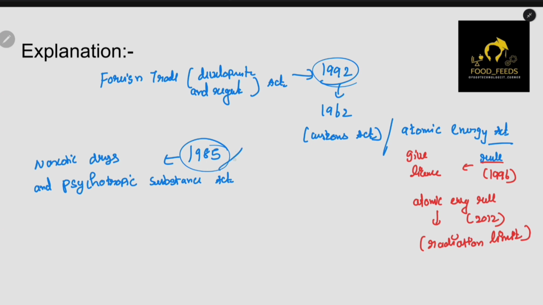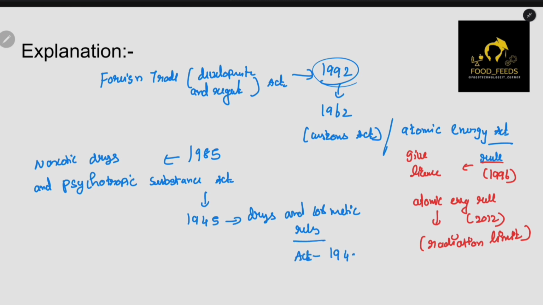1945 is the Drugs and Cosmetics Rules. See guys, here we have cut down 30 years from the Foreign Trade to Customs Act, which is related. Here, Narcotic Drugs and Psychotropic Substances cut down 40 years. You have the Drugs and Cosmetics Rules, but the Drugs and Cosmetics Act came in 1940. So don't confuse this with the act. The act came in 1940, but the rules came in 1945.